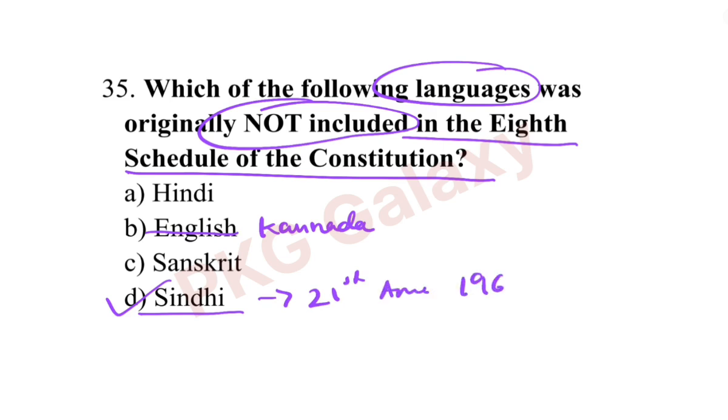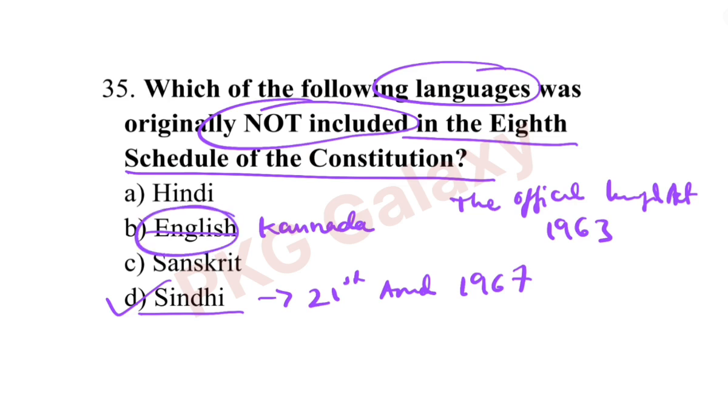of 1967. The Official Language Act of 1963 continued to allow the use of English in addition to Hindi. But the 8th schedule doesn't recognize English as an official language. So, English is not in the 8th schedule of our Constitution.